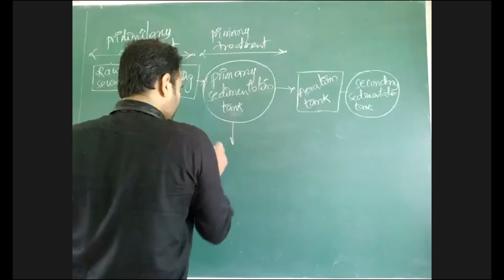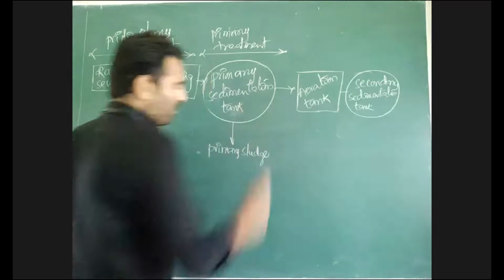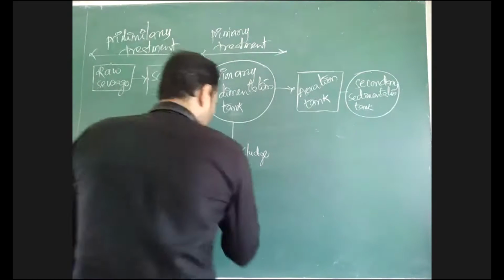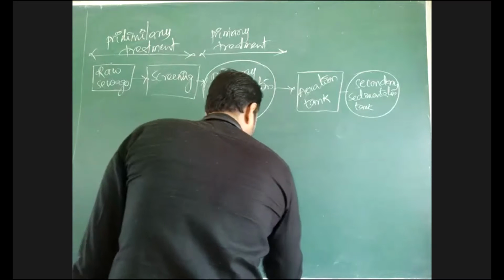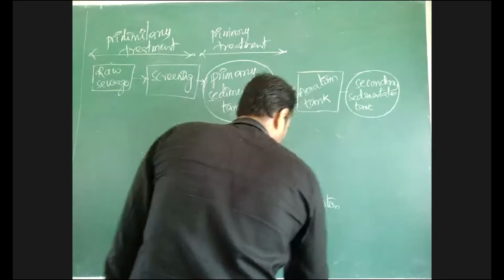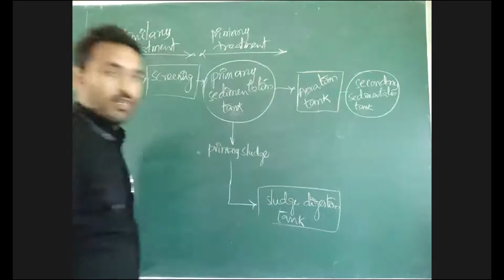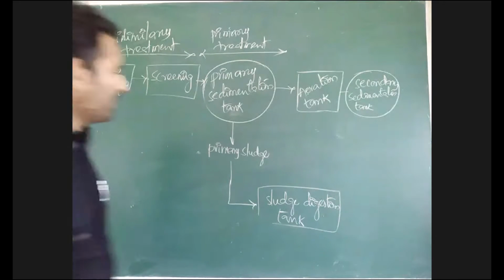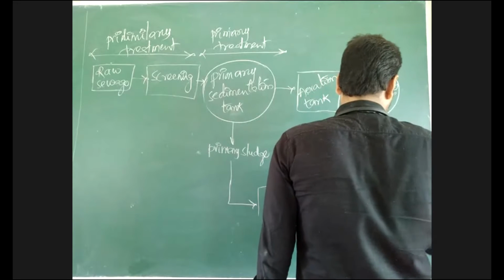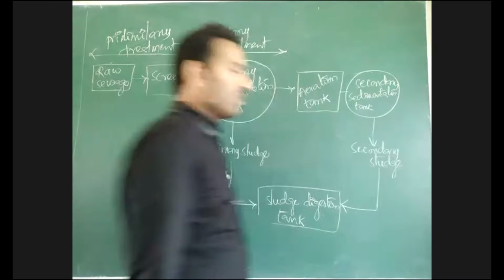The primary sludge which settled down is passed to the sludge digestion tank. From secondary treatment there is also formation of secondary sludge, which is also passed to the sludge digestion tank.